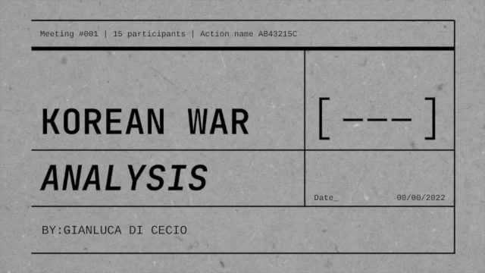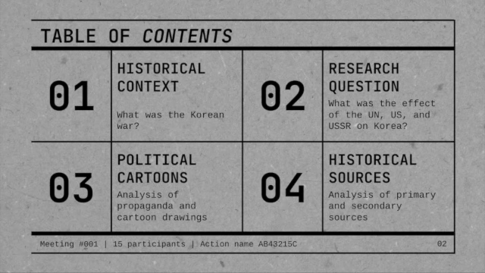Analysis of the Korean War. Table of contents. Historical context. What was the Korean War? Research question: What was the effect of the UN, US, and USSR on Korea? Political cartoons: analysis of propaganda and cartoon drawings. Historical sources: analysis of primary and secondary sources.